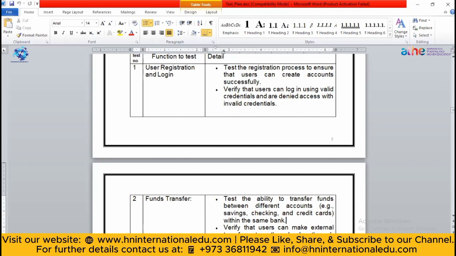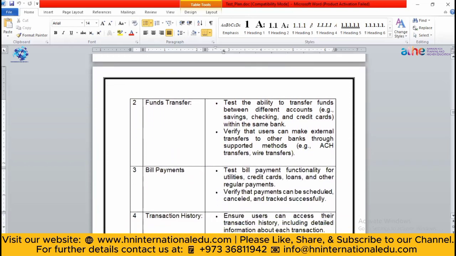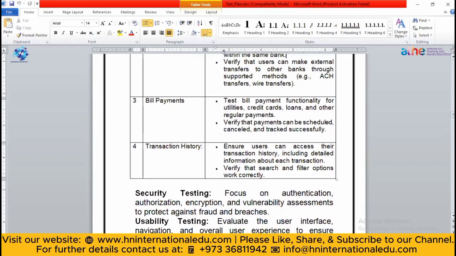Here in the methodology part, you will write the types of testing. Bill payment, and if we take the example of a retail shop, whether my application will check the loans or other regular payments or not, means it will verify that the payment is scheduled or not. Let's suppose someone wants to cancel the order, whether your application can do that or not. So in this way you can do all the functional testing.